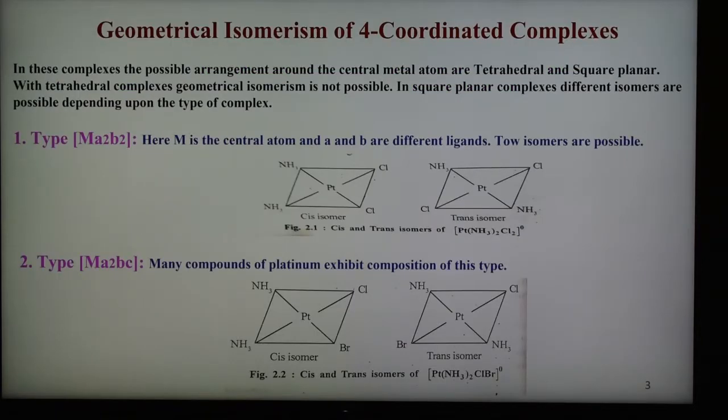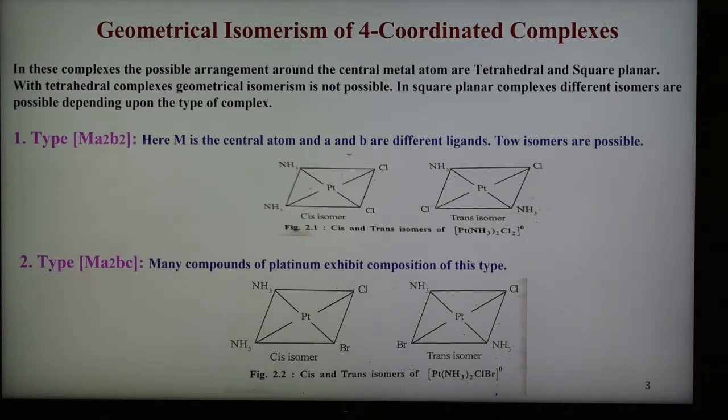First is geometrical isomerism of 4 coordinated complexes, meaning the ligands are 4. Geometrical isomerisms are of two types: cis isomer and trans isomer. In 4 coordinated complexes having 4 ligands, the possible arrangement around the central metal atom is tetrahedral because of coordination number 4, or it may be square planar.